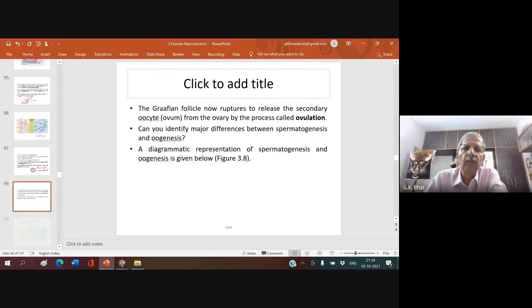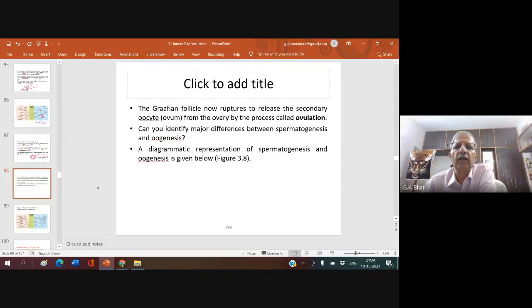Understood? The Graafian follicle now ruptures to release the secondary oocyte or ovum from the ovary by the process known as ovulation. So you must know, tertiary follicle just transforms into Graafian follicle. Virtually there is no difference at all. They are one and the same. So Graafian follicle ruptures to release the secondary oocyte from the ovary by the process of ovulation. This ovulation takes place on the 14th day in a 28 day cycle.